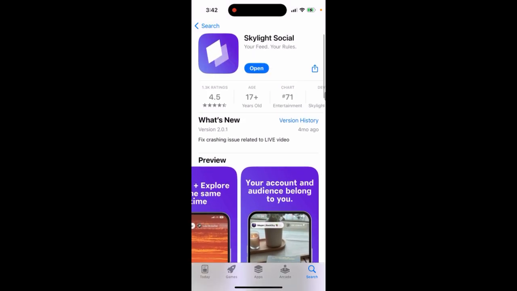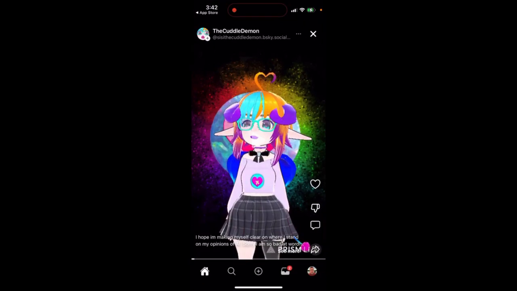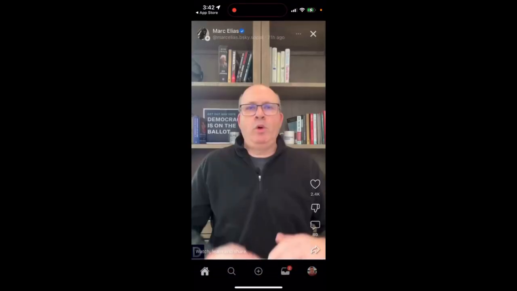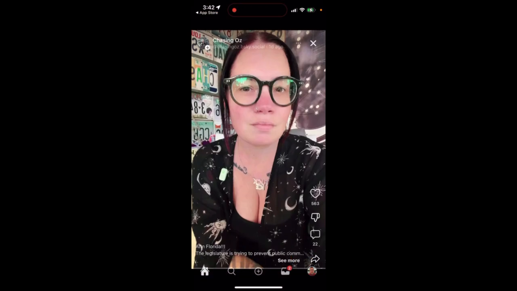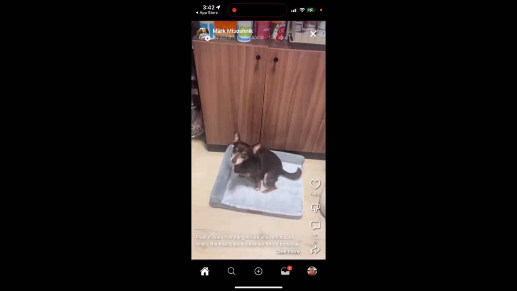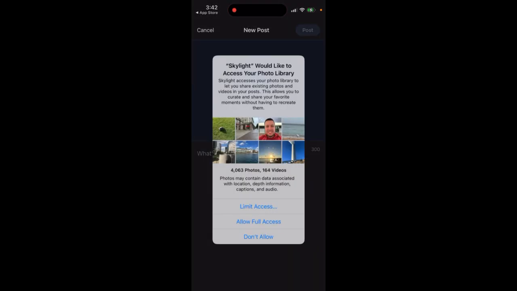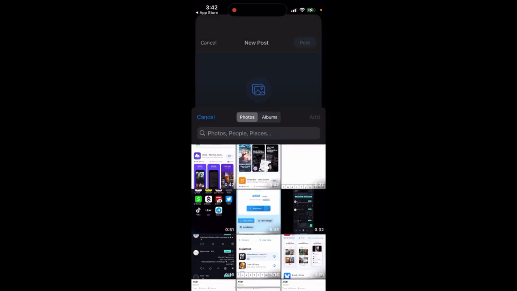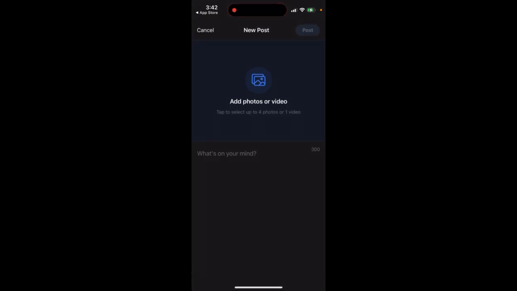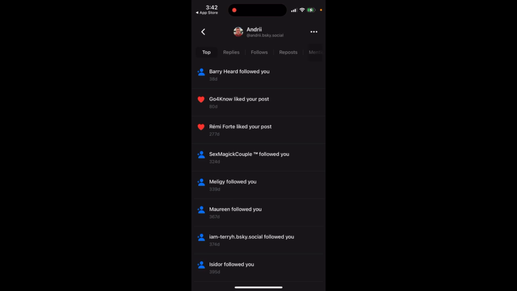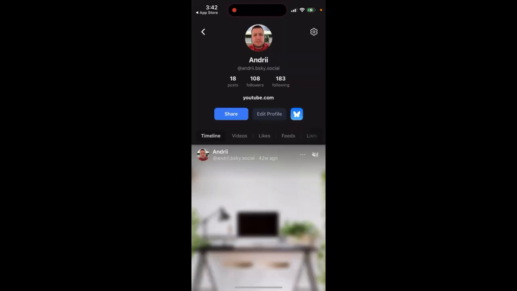So that's the idea. And then just open, and you can see, you can just swipe around just like that. And then you just see all the content like in TikTok. Like, comment, share. Then you can search, trending. You can add your photos in here, so you can do that. Then there are notifications, and then there is your profile, and then you can edit.